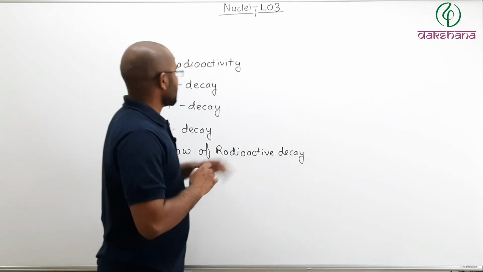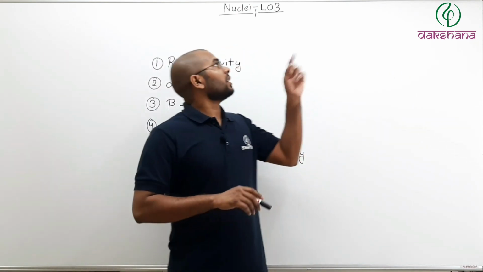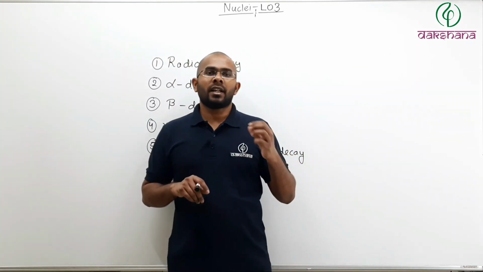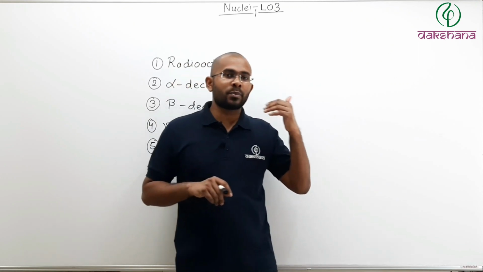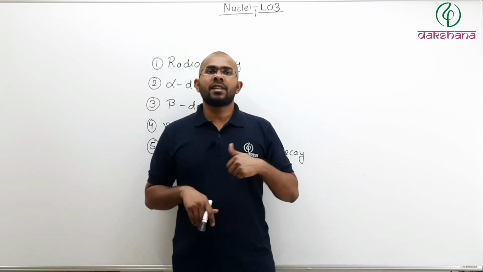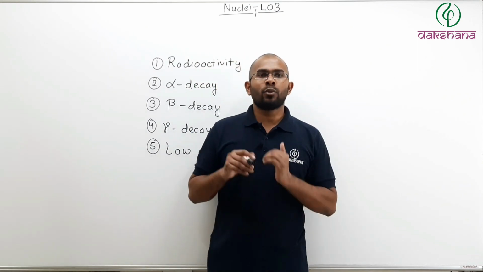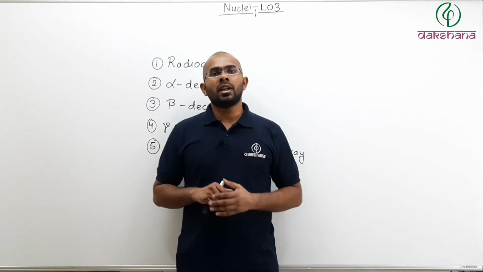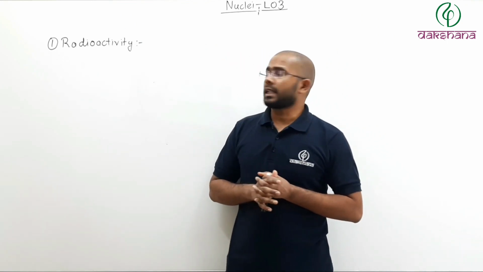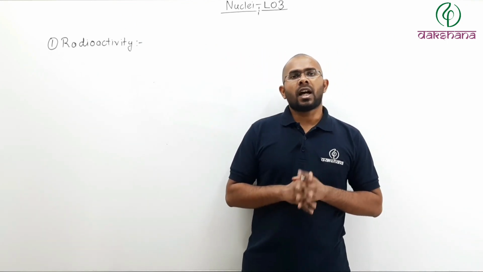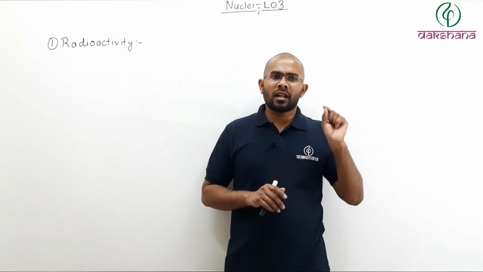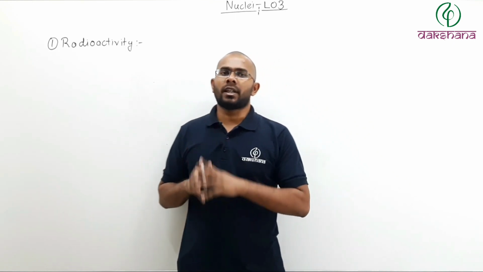So this lecture will be dedicated to understanding by what process a less stable nucleus can change itself to become a more stable nucleus. So first, let us talk about what is radioactivity. In the last lecture, we talked about that some nuclei are less stable than other nuclei.